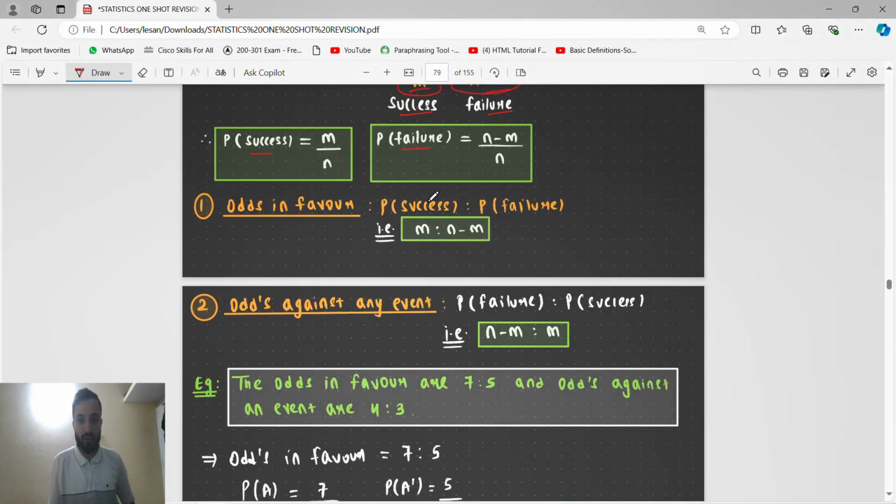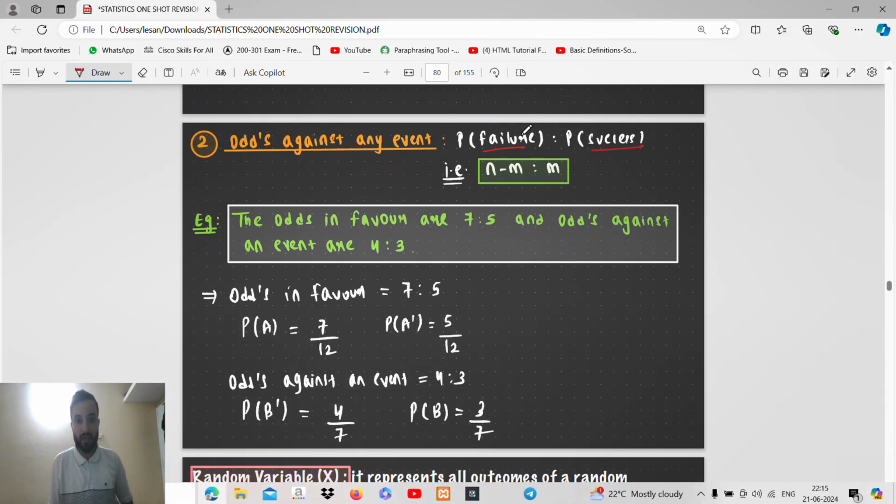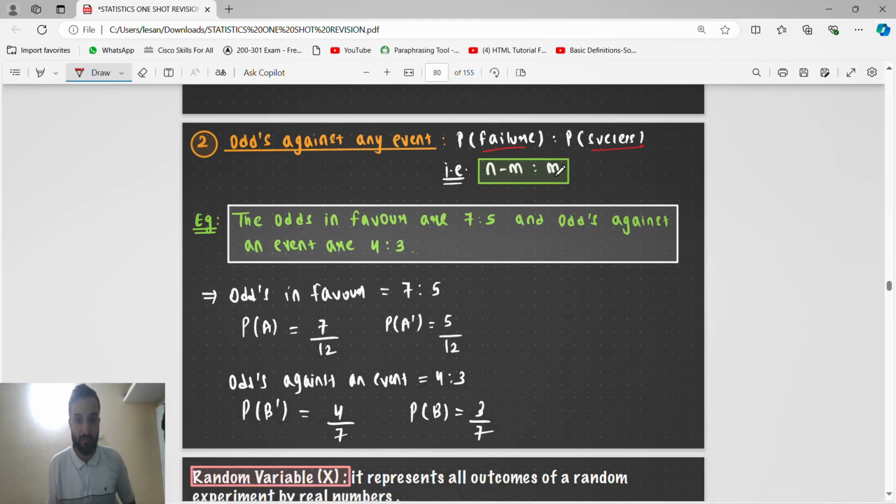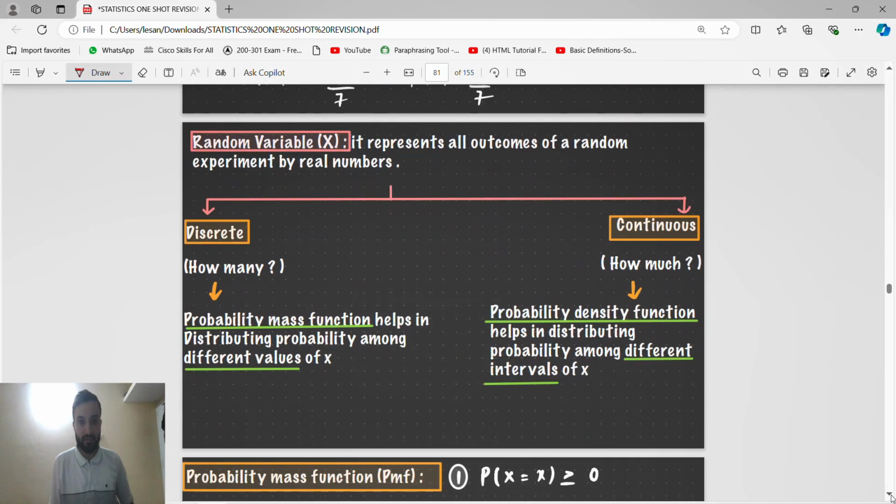So odds in favor means probability of success is to probability of failure. So success is m is to failure is n minus m. Odds against means probability of failure is to probability of success. See the difference, don't get confused in the examination. So failure n minus m is to success m. These are a few examples, you can check and understand.